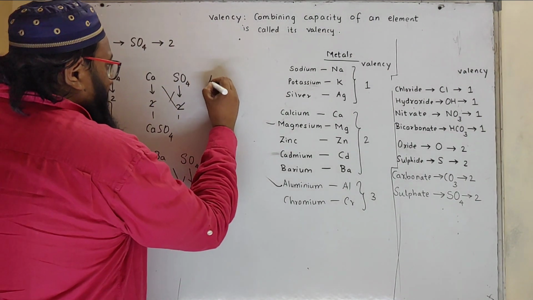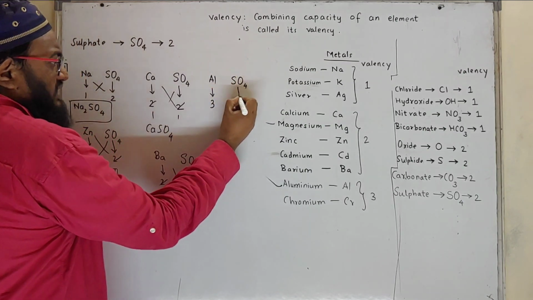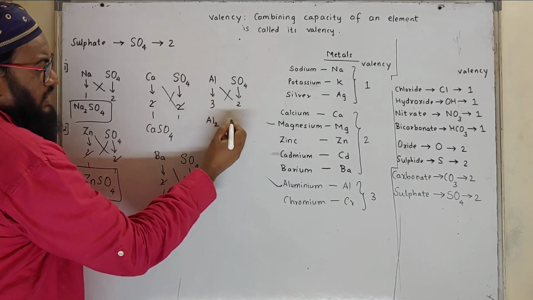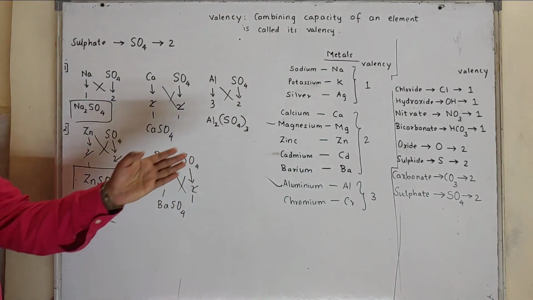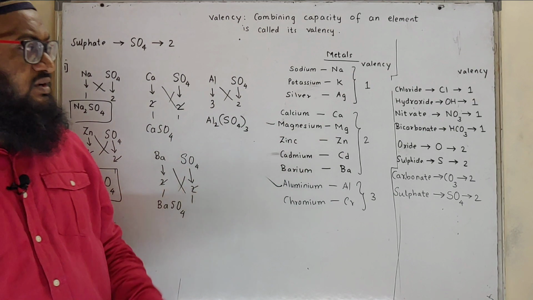Then aluminium sulfate, aluminium its valency is 3, whereas sulfate is SO4, valency is 2. Exchange the valency, it will be Al2 and entire SO4 will be 3 times. Similarly, you can form chromium sulfate also. So in this way we have completed these formulae.